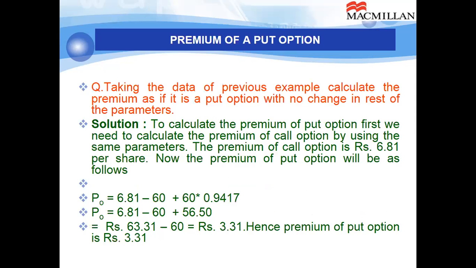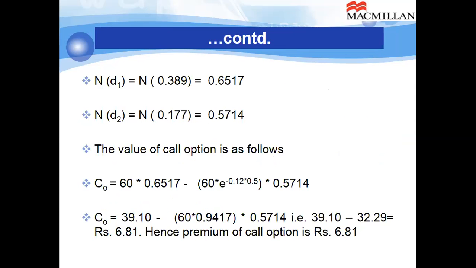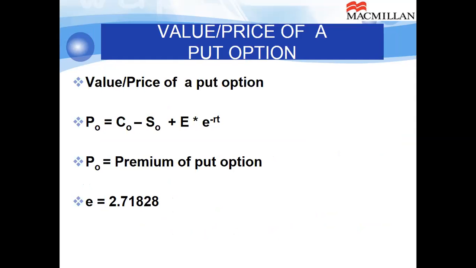And then, taking the data of the previous example, we can calculate the price of the put option. Using the put-call parity fundamental, we get P = C minus S plus E divided by e raised to RT, that is E times e to the power negative RT.